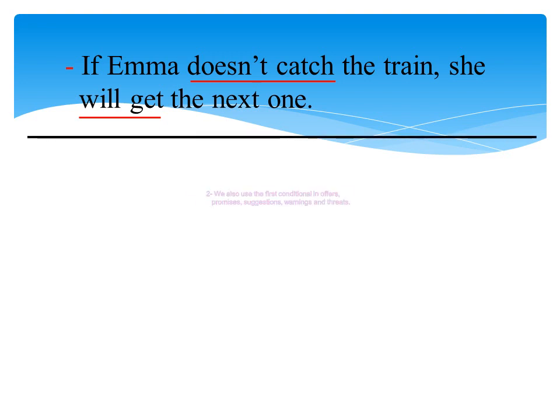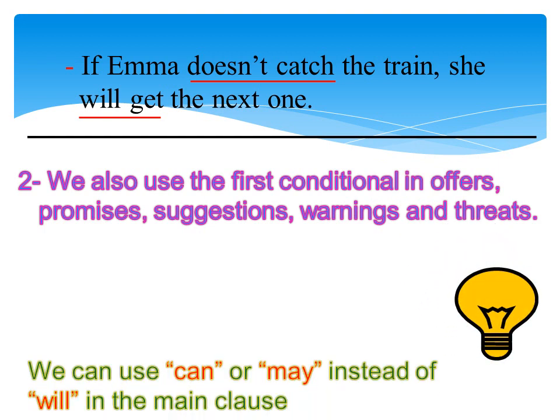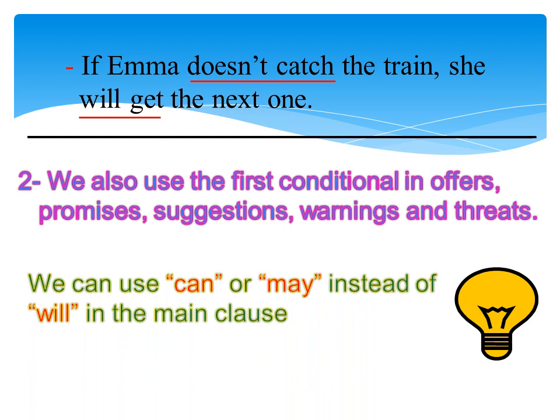We also use the first conditional in offers, promises, suggestions, warnings, and threats. And pay attention, we can use can or may instead of will in the main clause.